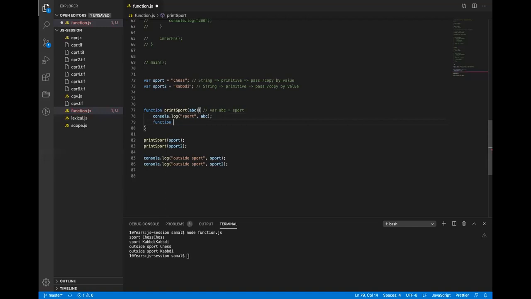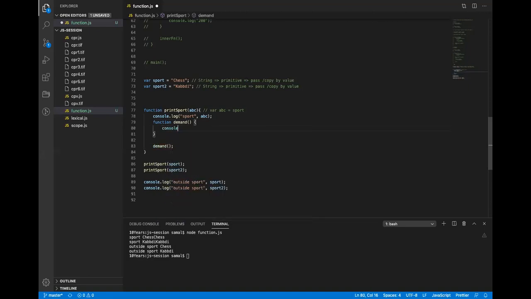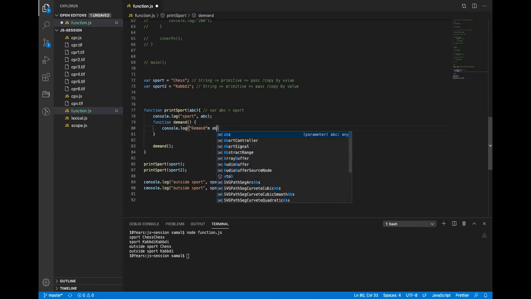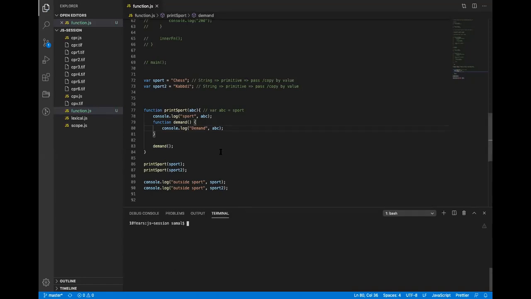Add this function. But tell me, will it run?